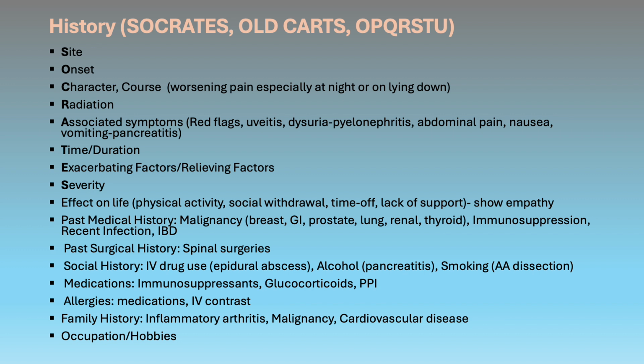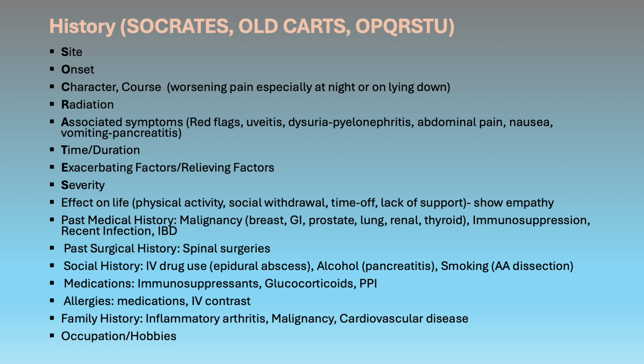Ask about the location of the back pain. Pain over the spine indicates spinal pathology, which could be infection, fracture, arthritis. Paraspinal pain could be due to a strain or sprain, and more lateral pain could be due to a hip pathology or renal colic. Clarify how and when the back pain started.